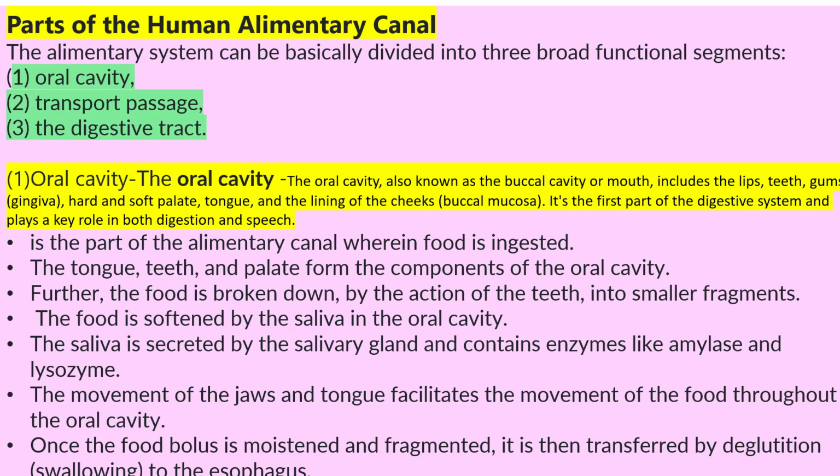Further, the food is broken down by the action of teeth into smaller fragments. The food is softened in the oral cavity with the help of saliva. Saliva is secreted by salivary glands and contains enzymes like amylase and lysozyme. Amylase is also called ptyalin. Lysozyme is also present in your tears. The movement of jaws and tongue helps the movement of food throughout the oral cavity.